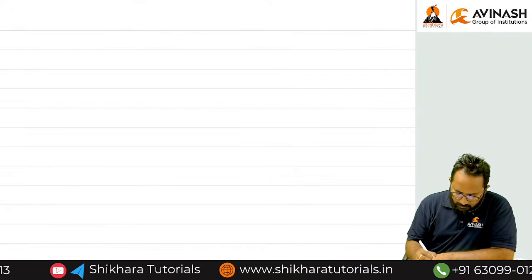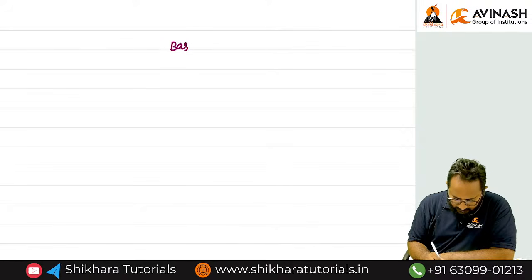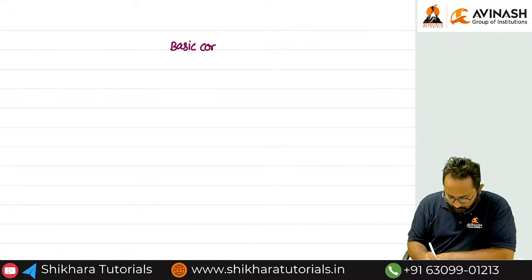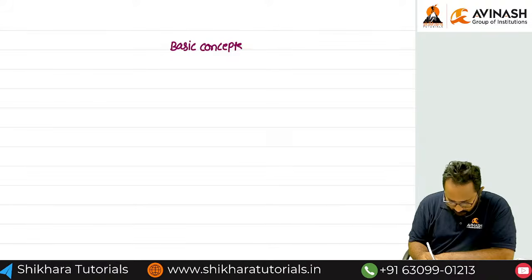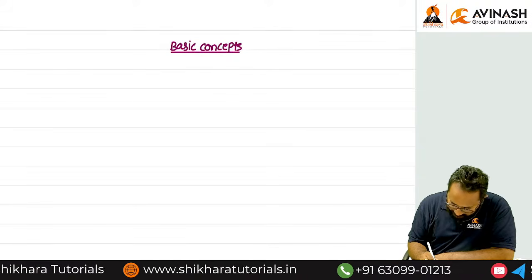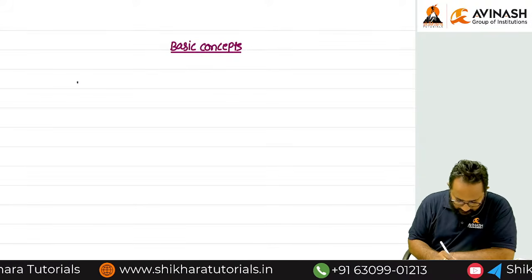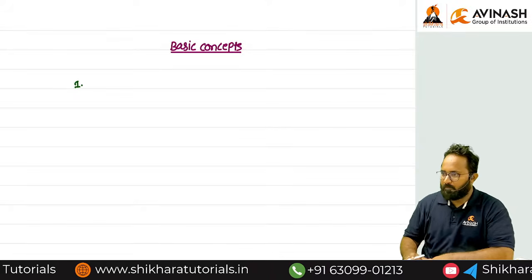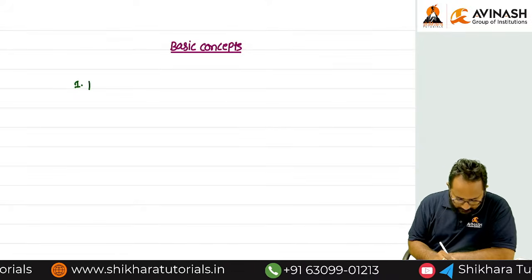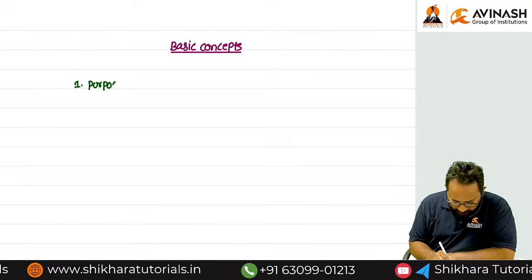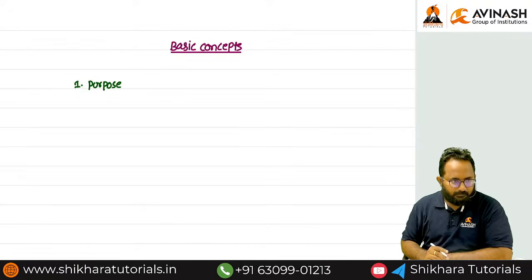So I think we are in the basic concept chapter, right? In this basic concept chapter, whatever points we have discussed till now, we can write down as a heading-wise summary. First, we discussed the purpose behind the collection of tax.